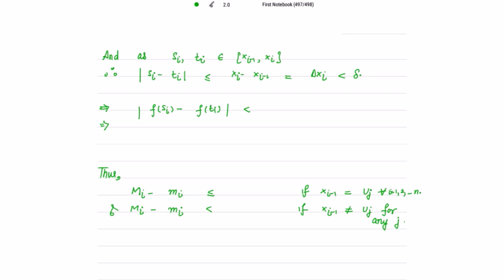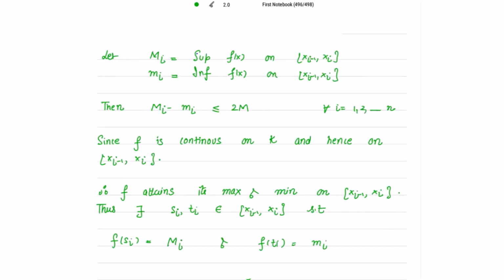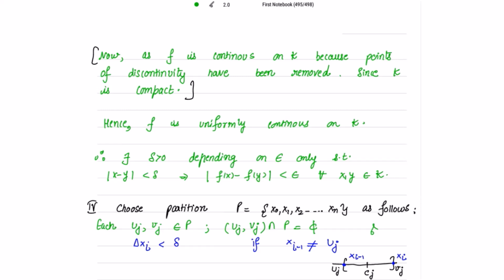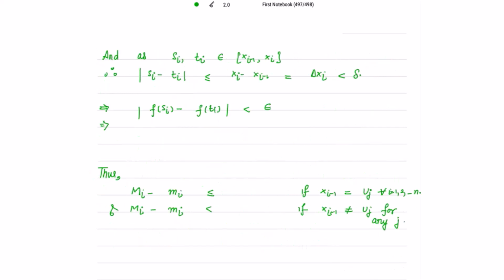So therefore, whenever this is less than delta, f of Si minus f of Ti should be less than epsilon according to the definition of uniform continuity for f. I have mentioned the definition here: whenever any two points have mod less than delta, then f of x minus f of y will be less than epsilon. Here I have the points Si, Ti. This is less than delta, so f of Si minus f of Ti will be less than epsilon. Clear? Very clear.